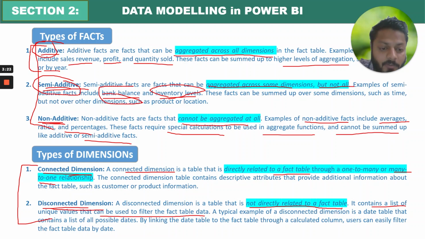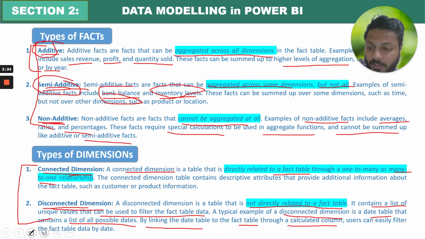A typical example of disconnected dimension is the date table that contains a list of all possible dates. By linking the date table to the fact table through a calculated column, users can easily filter the fact table date by date. So if I connect a date table with fact table via one particular calculated column, then I would say this is a disconnected dimension. Otherwise, if I am connecting the date table directly with the fact table, then it is not a disconnected dimension, it will be my connected dimension.